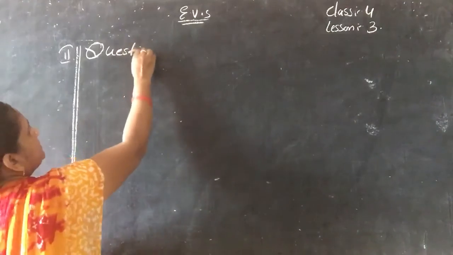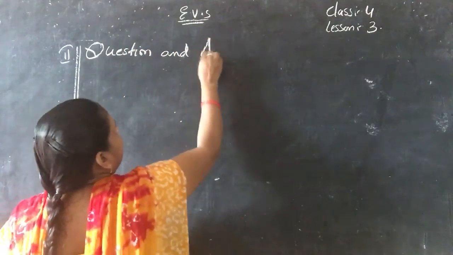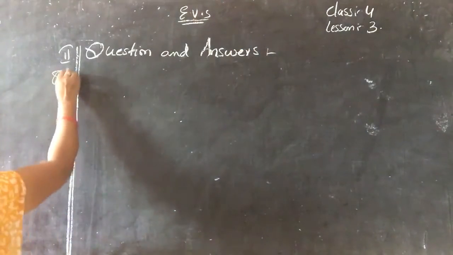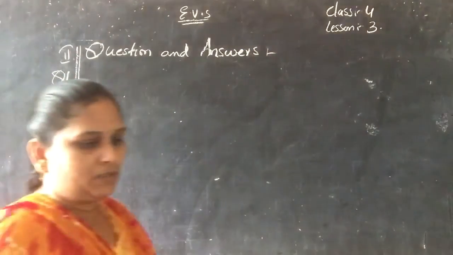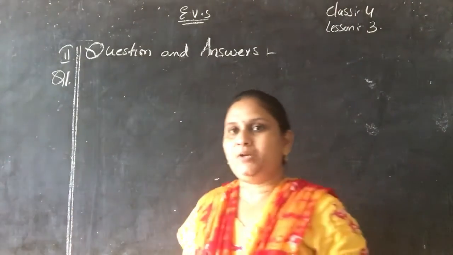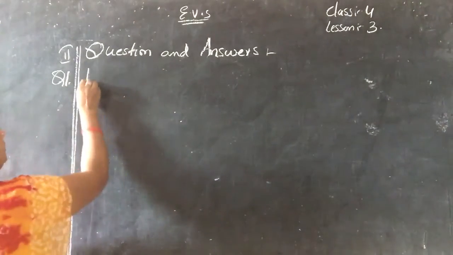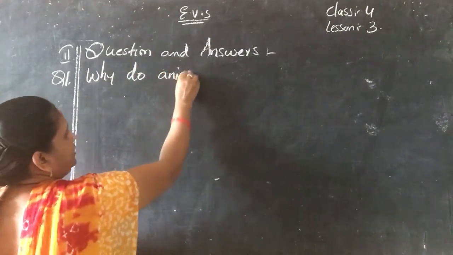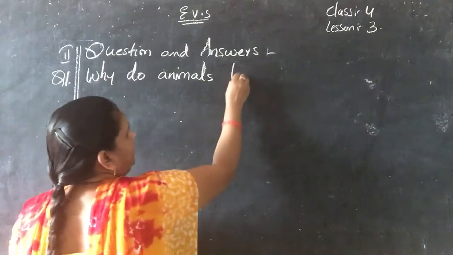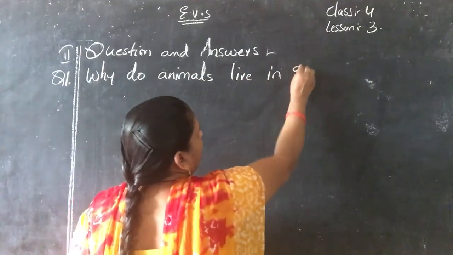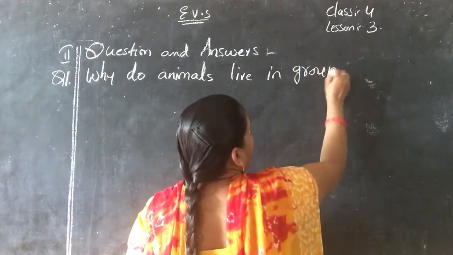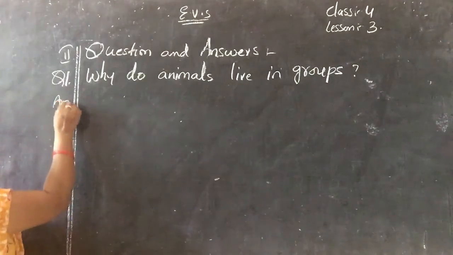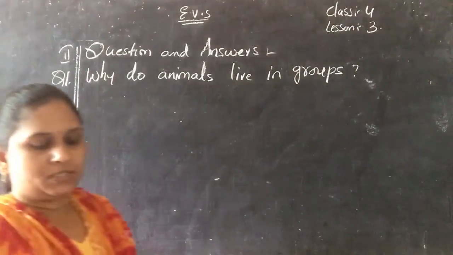Question and answers. Okay, now write down question number 1. Why do animals live in groups? Give finger gap and write neatly. Why do animals live in groups? Okay, now start writing the answer.